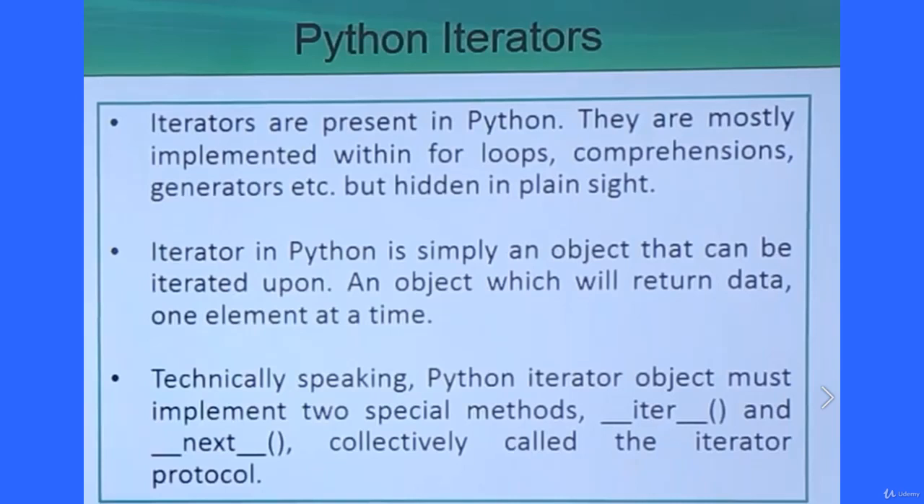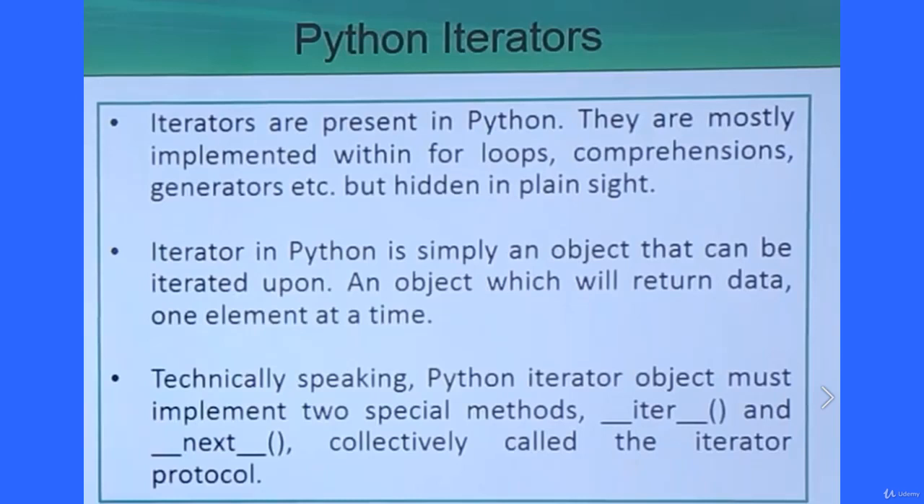element at a time. So this iterator will be operating on a sequence of elements, and in each iteration it will pick up one element at a time. Technically speaking, a Python iterator object must implement two special methods.